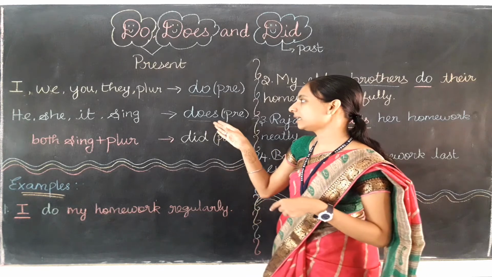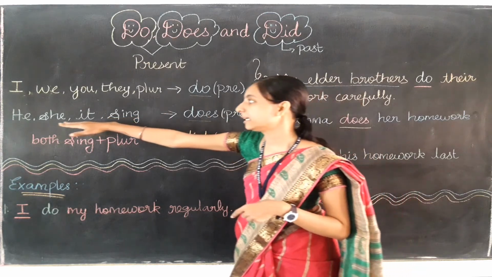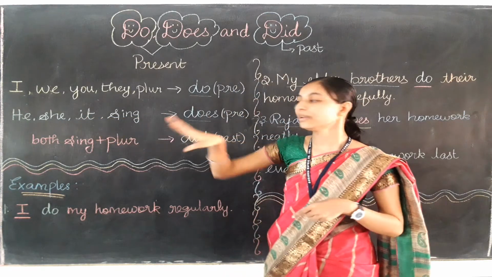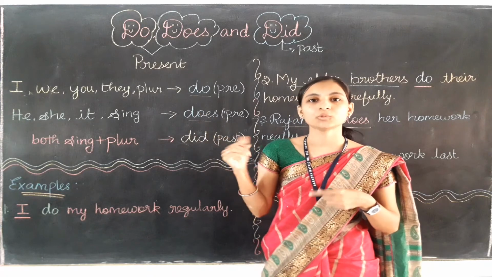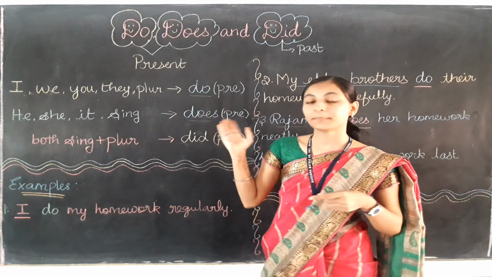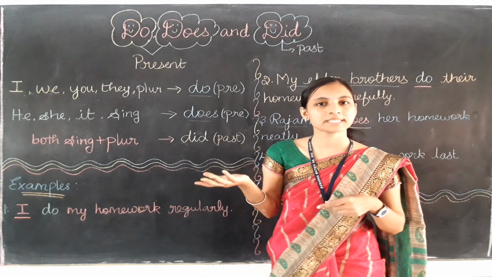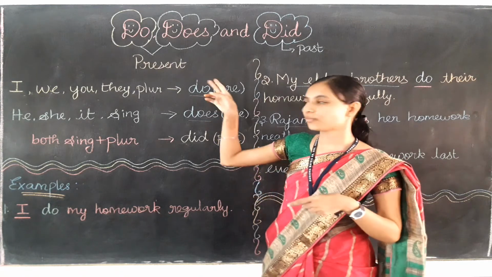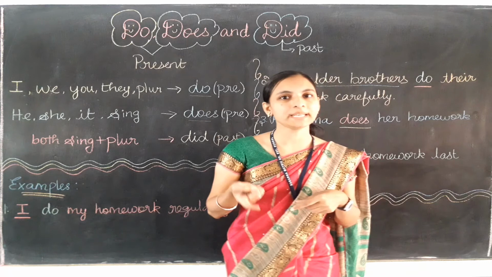For the subjects he, she, it, and singular names, we need to use does as the present time event. For these two things only you have to keep in mind.